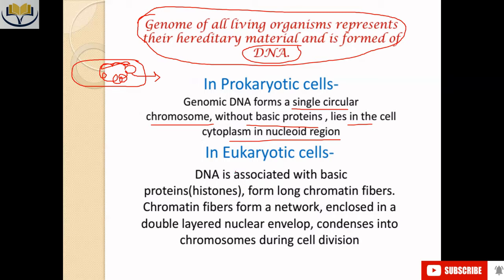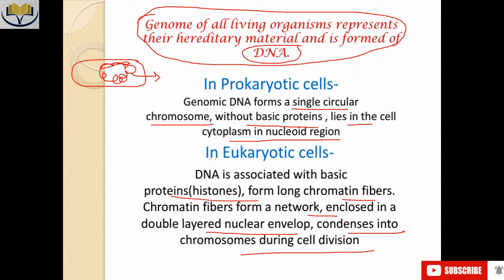In the case of eukaryotic cells, DNA is associated with basic proteins, that is histones, and forms long chromatin fibers. Chromatin fibers form a network enclosed in the double-layered nuclear envelope and condense into chromosomes during cell division.